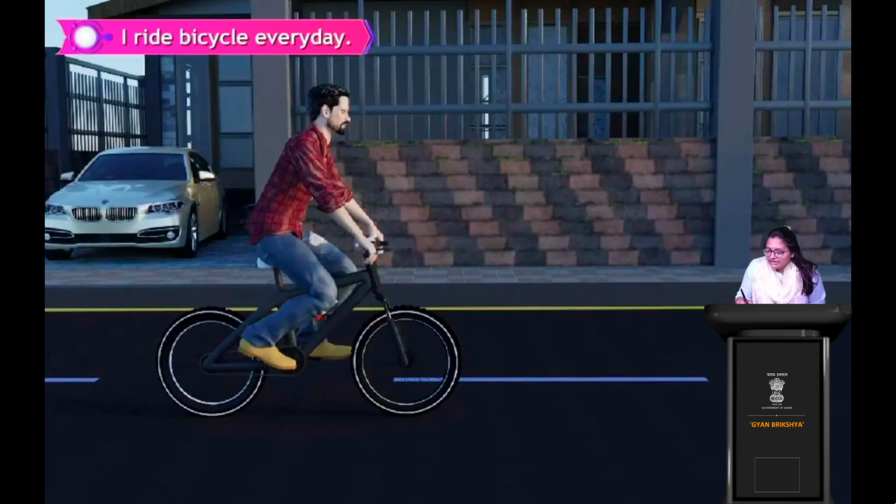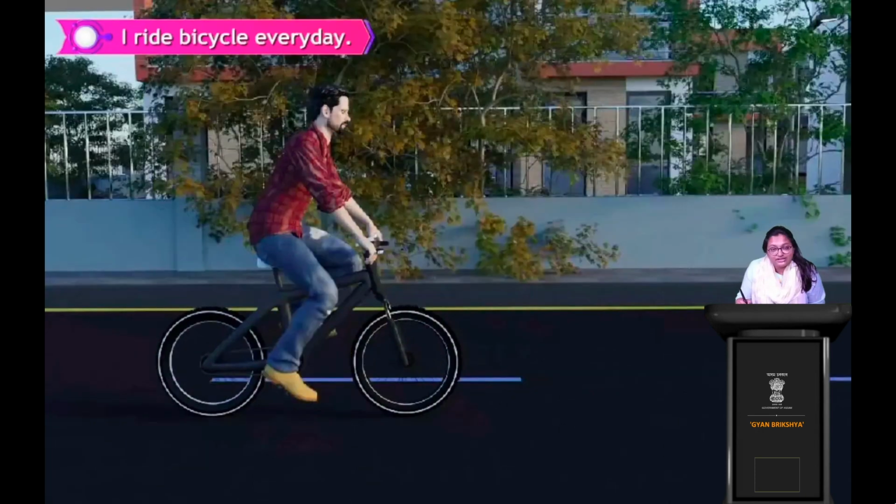Okay. Now, so what is the sentence here? The sentence here is I ride bicycle every day. I ride bicycle every day. Okay? আগেরটা ছিল I go to school every day. I ride bicycle every day.